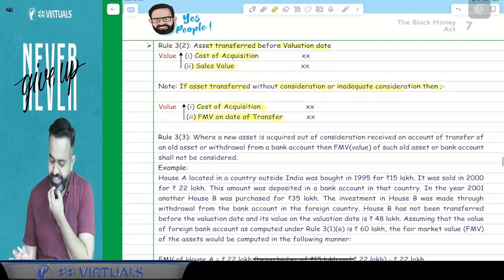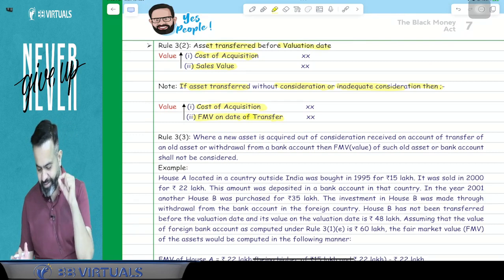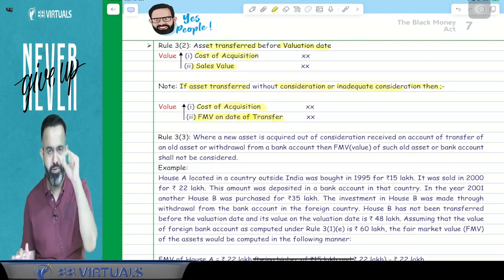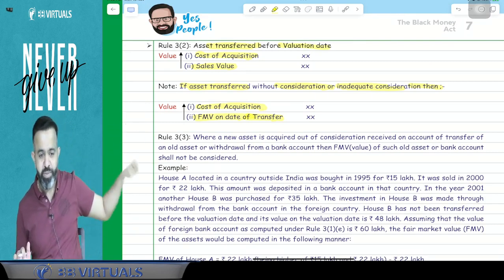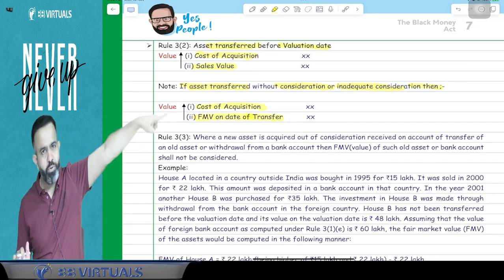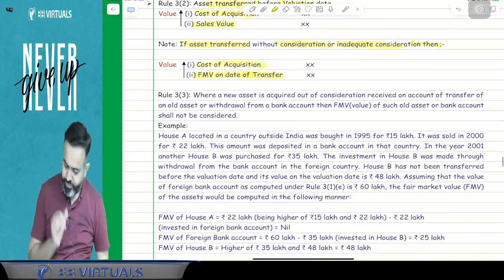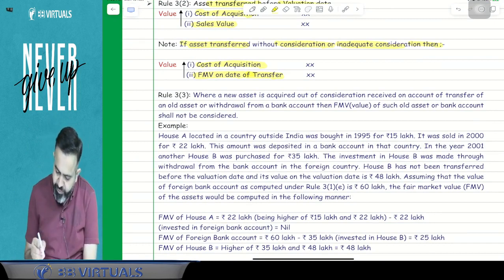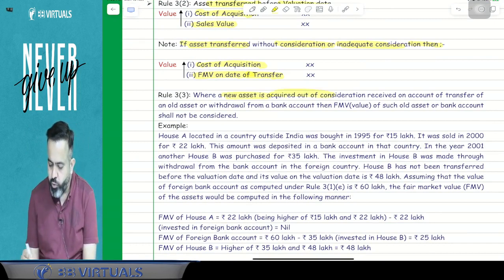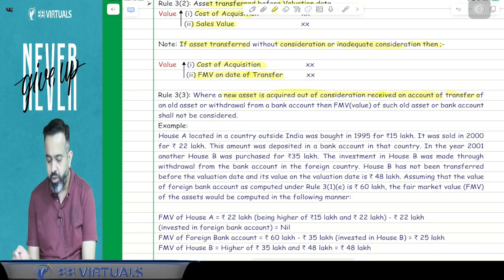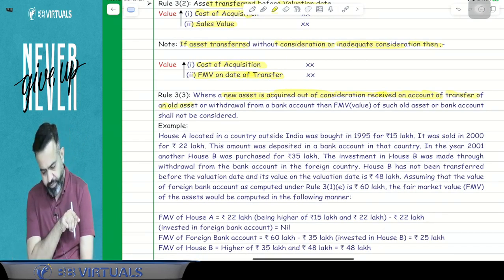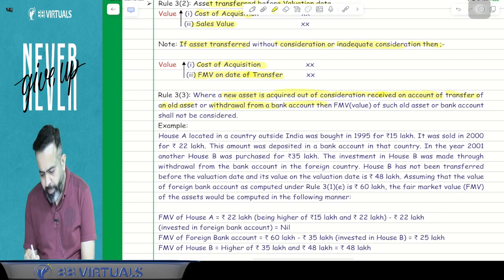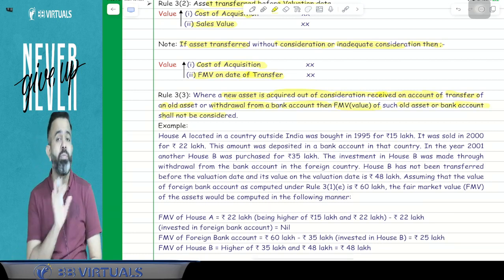Now guys, there is one interesting point that we will discuss. I will take one example and with the help of the example, I will teach you this concept. On this concept, there will be a question in the examination. So just pay attention. Here, rule number 3.3 says that where a new asset is acquired out of consideration received on account of transfer of an old asset or withdrawal from the bank account, then the FMV of such old asset or bank account shall not be considered.